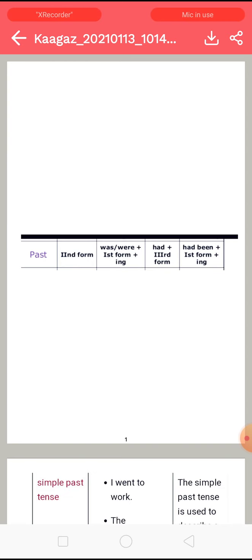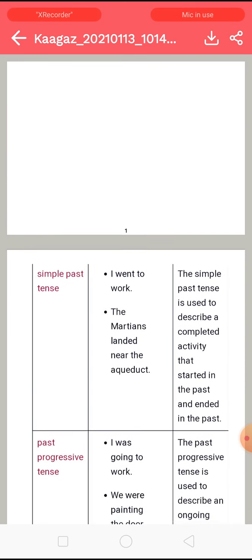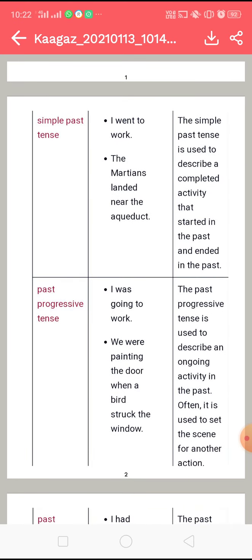If we talk about past perfect, we will have had plus the third form of the verb, right? And the last one is past perfect continuous, which will have had been plus first form of the verb plus ing. Ing will be there with continuous because we do have two tenses here with the ing because of the continuous thing. We will use ing when we are talking about the continuity of the action. Let's move on further. We do have four forms, as we already know that.